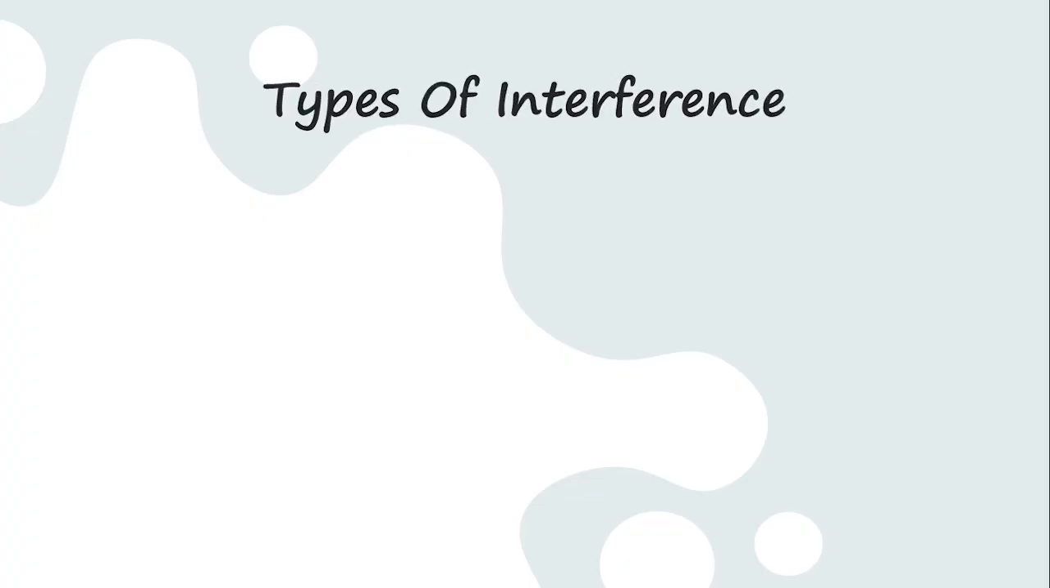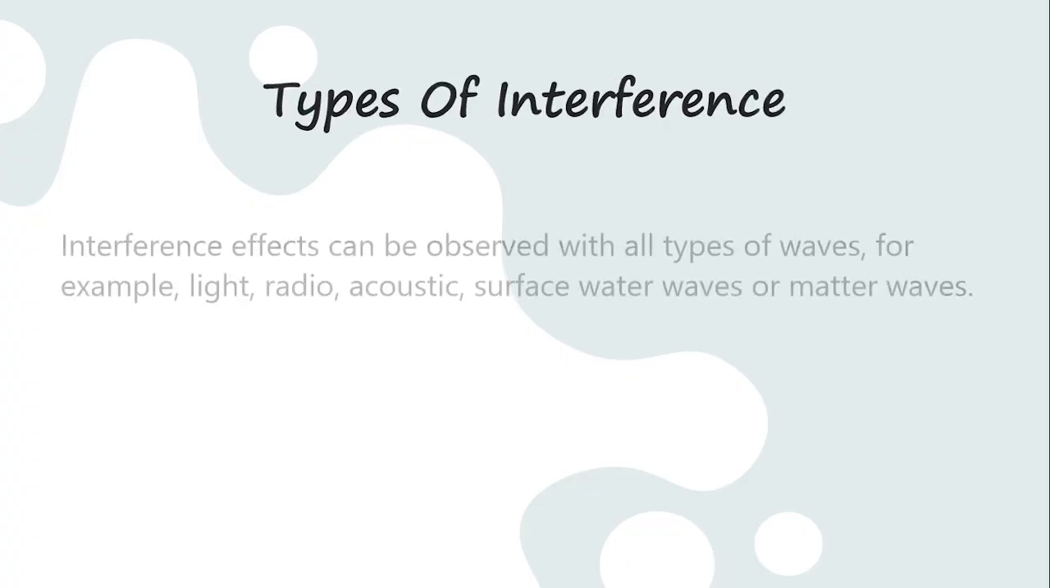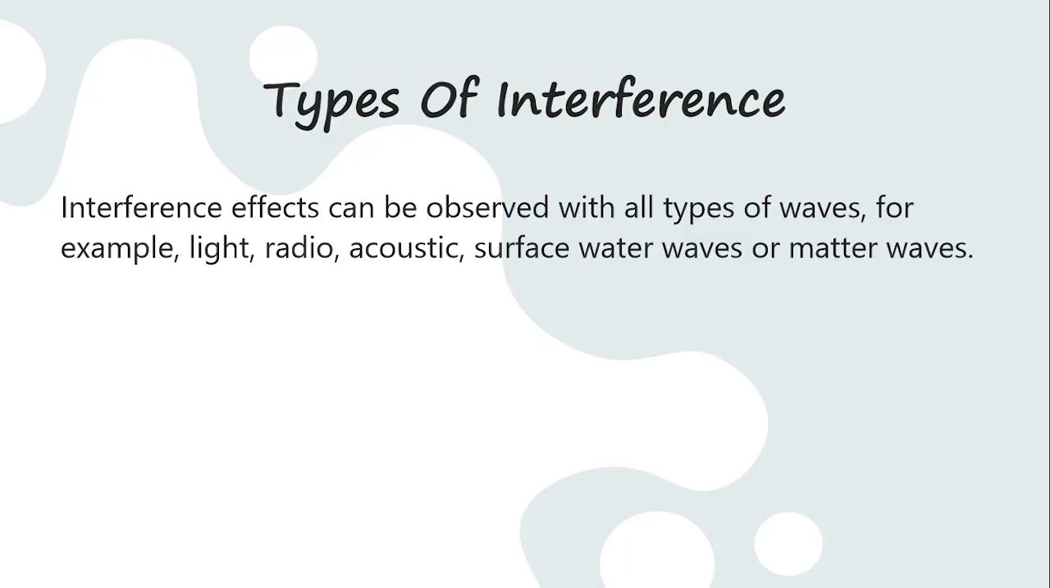Let's see the types of interference. Interference effects can be observed with all types of waves, for example, light waves, radio waves, acoustic waves, surface water waves, or matter waves. So the effects resulting from interference can be observed in all kinds of waves. Now from there, let's see the types of interference.